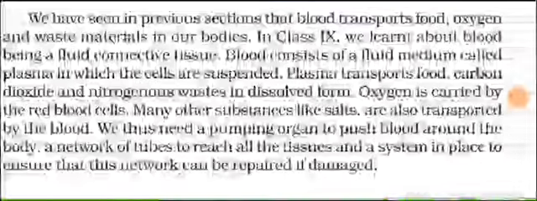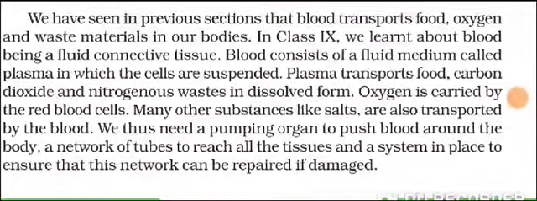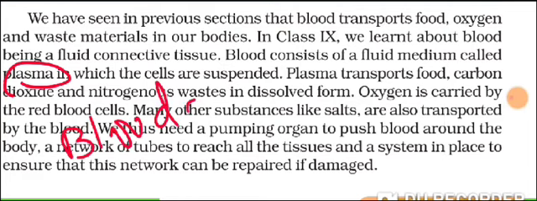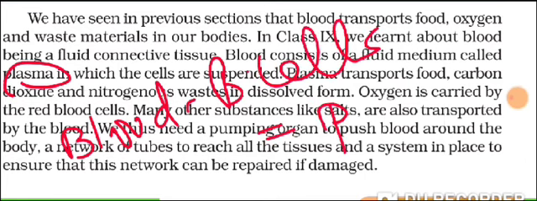So blood is made up of blood cells, which are three different types, and the second thing which we talked about is plasma. What is plasma? Plasma is the fluid medium, that is blood minus blood cells. And it is which color? Yes, it is yellowish in color, because the blood cells are removed, and the redness of the blood is because of the RBC.